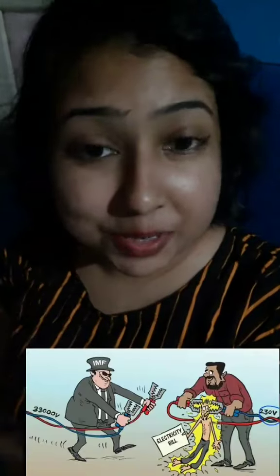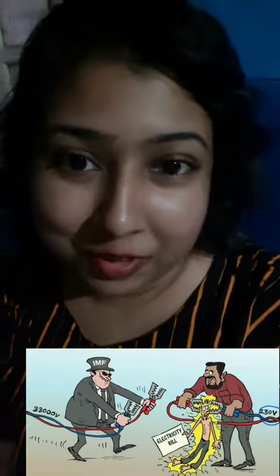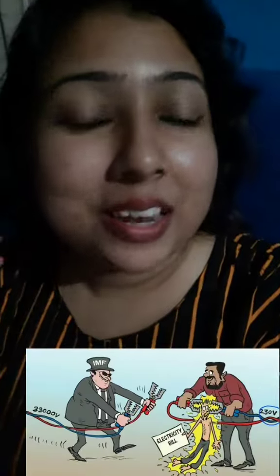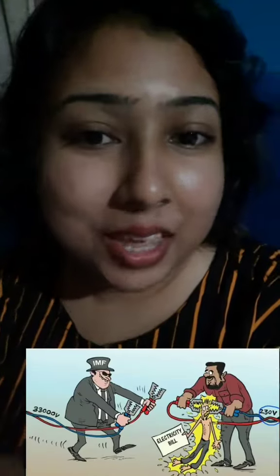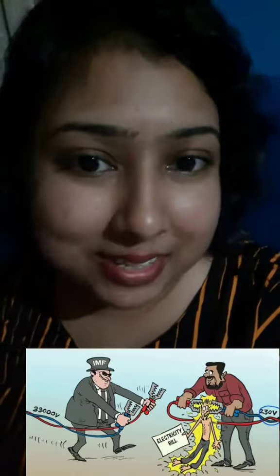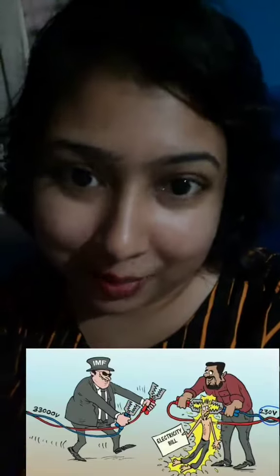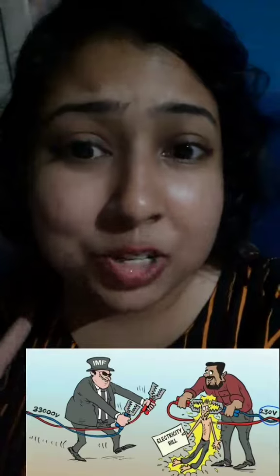My dear students, today let's try to describe this picture. Actually, this is a cartoon, a very important cartoon, and you can easily understand the story behind it, right? You can see there is a man in the middle of this picture. He represents the citizens of Sri Lanka, and he's holding an electricity bill, and he's been shocked, right?